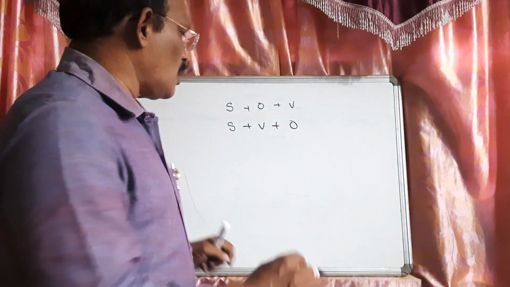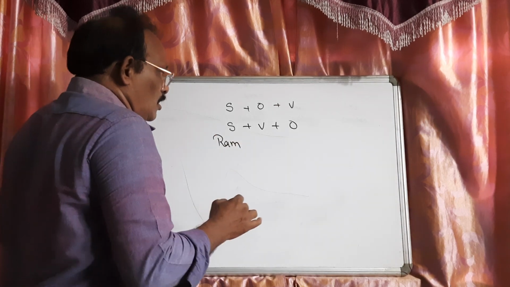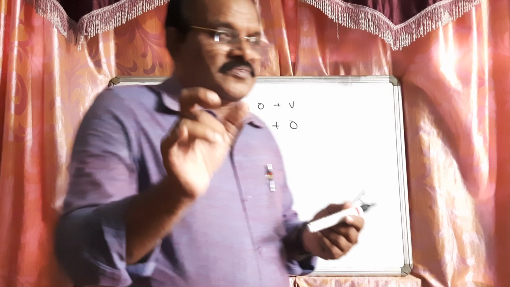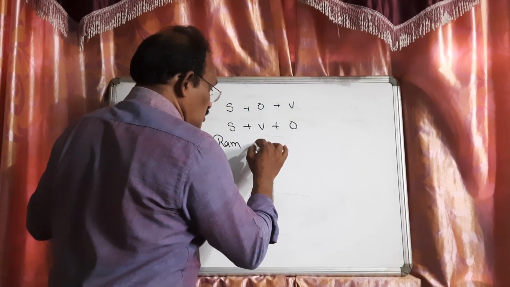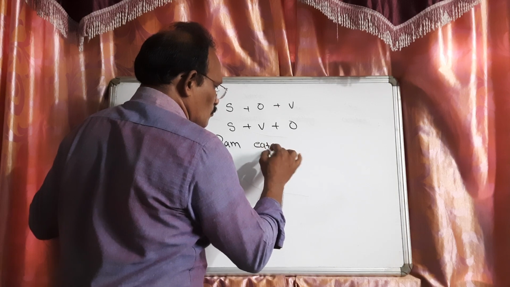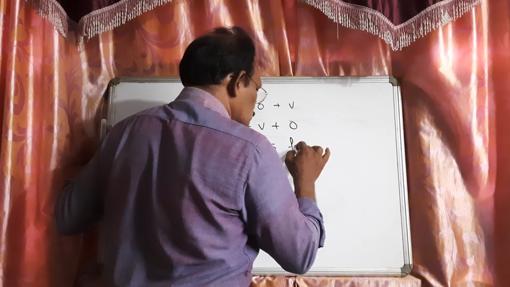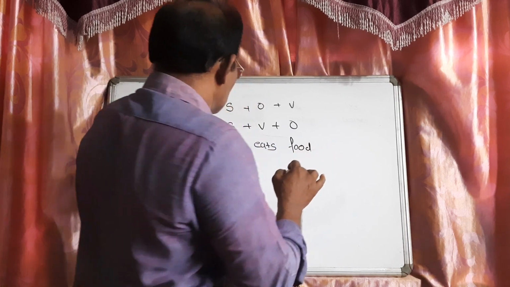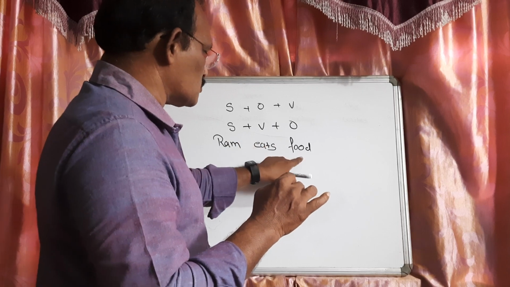So what is subject? Ram. Now verb. What is verb here? Khana. So in English we will write eats. And what? Food. Ram khana khata hai, Ram eats food.